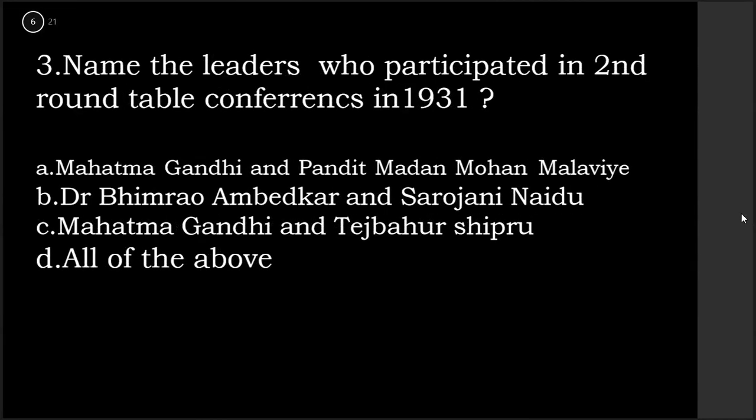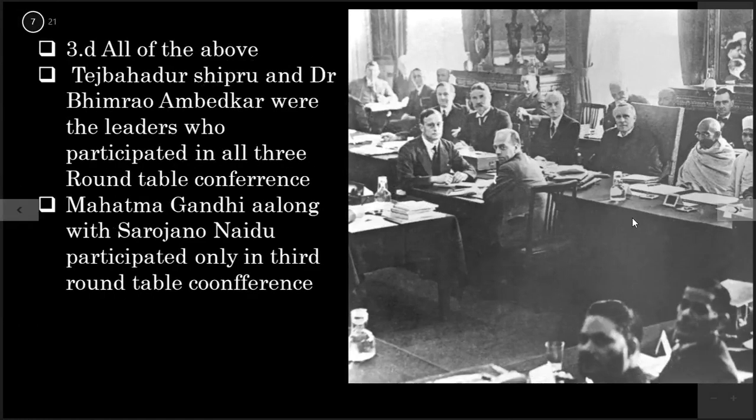Question 3 is, name the leader who participated in the second round table conference in 1931. So here we have to name the Indian leader who participated in the second round table conference in 1931. Option A is Mahatma Gandhi and Pandit Madan Mohan Malviya. Option B is Dr. Bhim Rao Ambedkar and Sarojini Naidu. Option C is Mahatma Gandhi and Tej Bahadur Sapru, and option D is all of the above. The answer will be all of the above. They were present in the second round table conference.